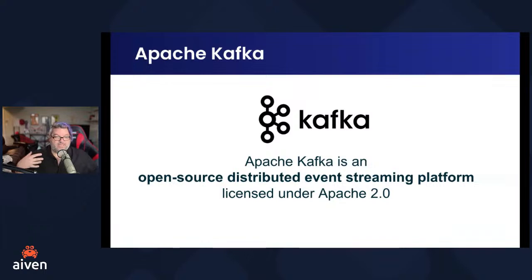Apache Kafka is an open source distributed event streaming platform. It's important that Kafka is open source, distributed under the Apache 2.0 license. We love us some open source software according to open source definitions. And Kafka is distributed, right? We said it's an open source distributed platform.